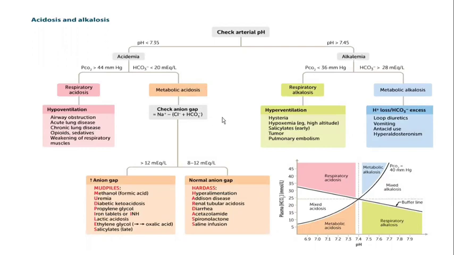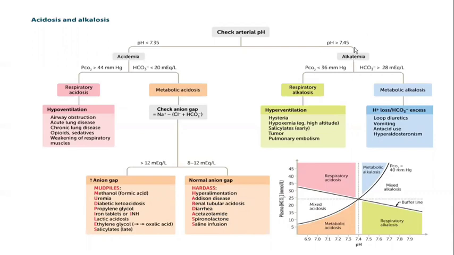If it is a metabolic acidosis, you have to check the anion gap. These values will be provided in your question. If it is more than 12, it is a high anion gap metabolic acidosis. We have seen conditions like diabetic ketoacidosis, starvation ketoacidosis, alcoholic ketoacidosis, lactic acidosis, ethylene glycol poisoning, methanol poisoning, and salicylates. If the anion gap is normal, again there are examples. We can have Addison's disease, renal tubular acidosis, diarrhea, like that.